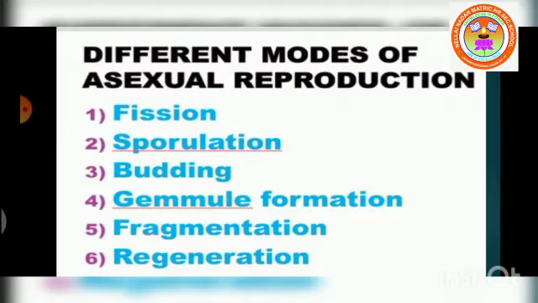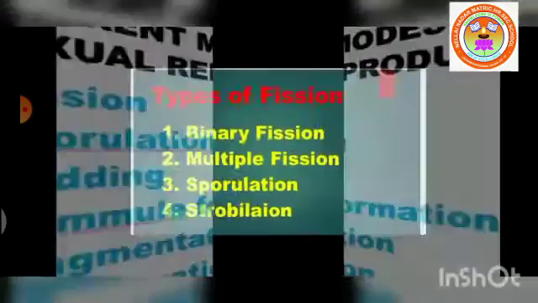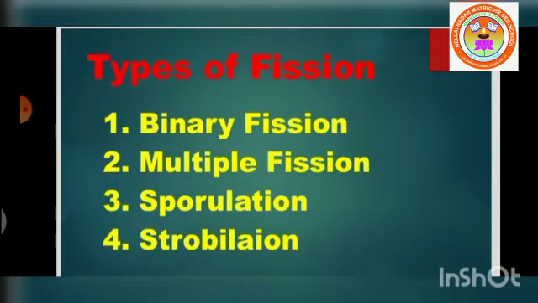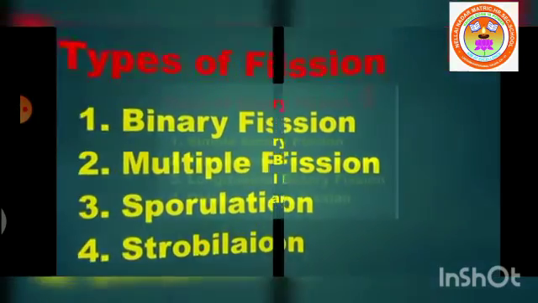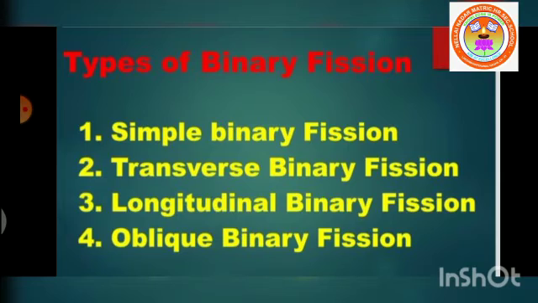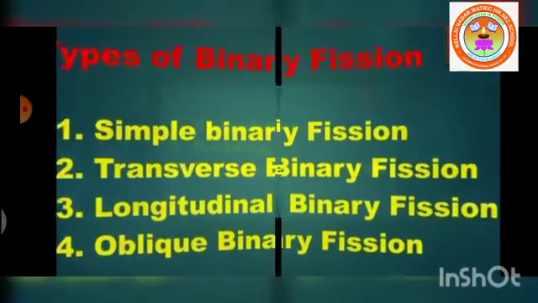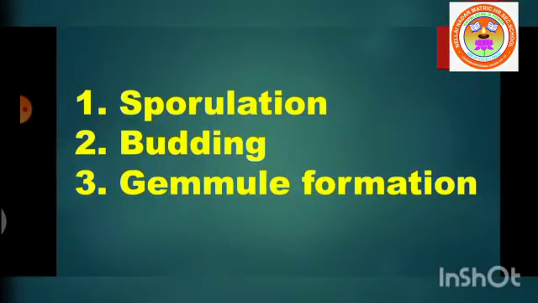In the previous video, we learnt what is fission, various types of fission, and binary fission in detail. Today, we are going to learn the other methods of asexual reproduction such as sporulation, budding, and gemmule formation.